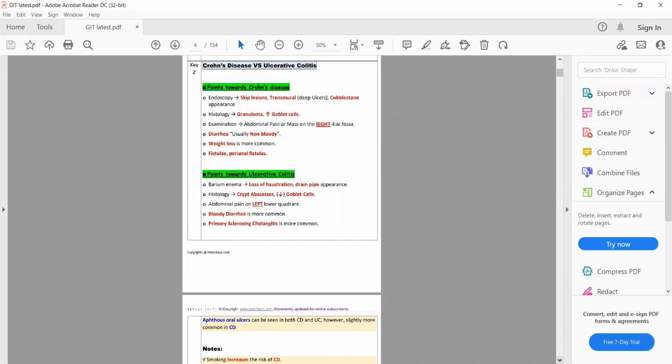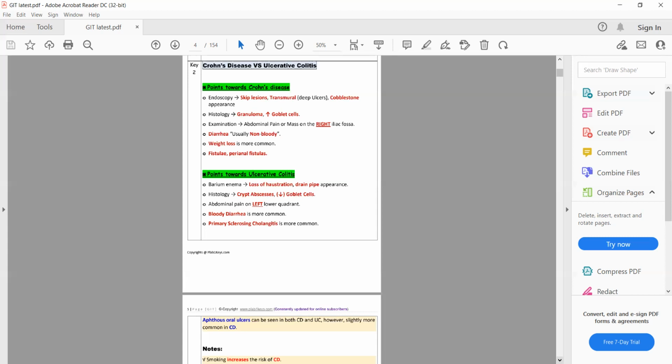Anyhow, let's discuss other important points that will point towards Crohn disease. Remember that both Crohn disease and ulcerative colitis are examples of inflammatory bowel disease. There is inflammation of the bowel. In Crohn disease, the inflammation is transmural.